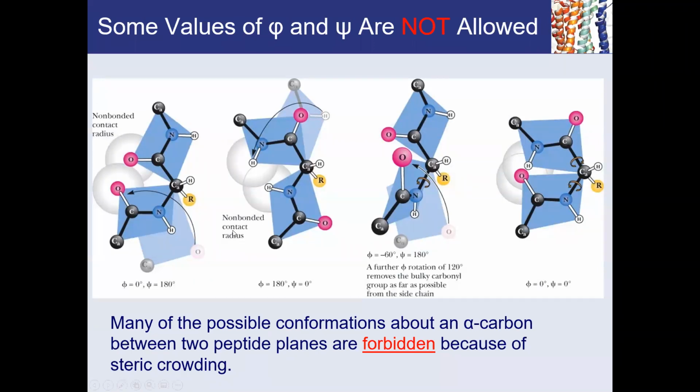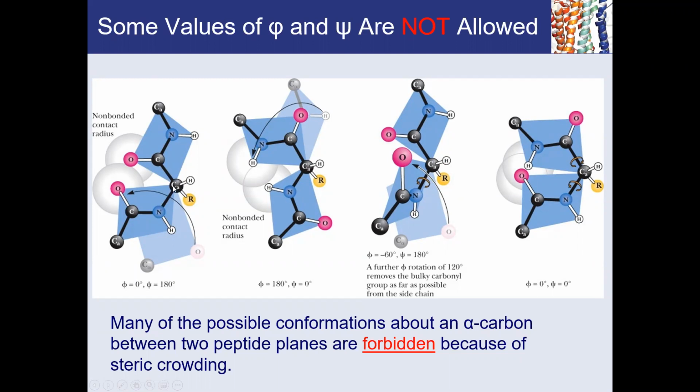If you look here, let's look right here at the left-hand side structure. You can see that I'm showing you C alpha, which has an R group. That amino acid has whatever R group is shown here in yellow. And this is where they are showing you a phi of 0. So phi of 0 means the C alpha N bond is at 0.